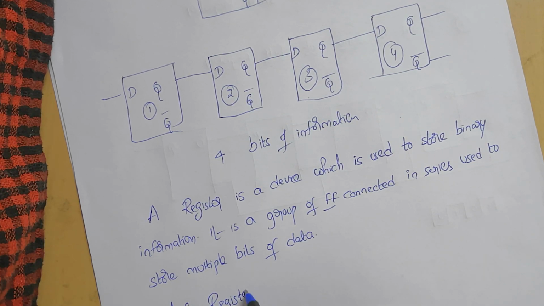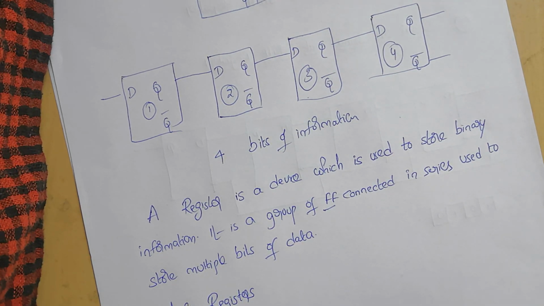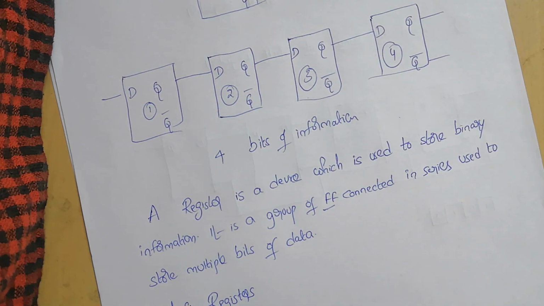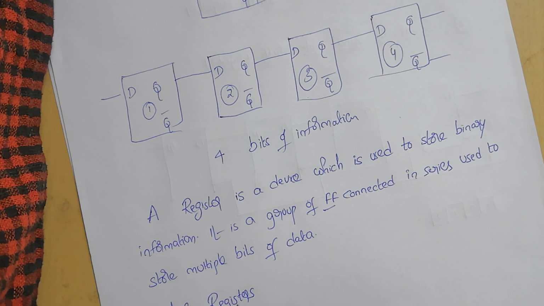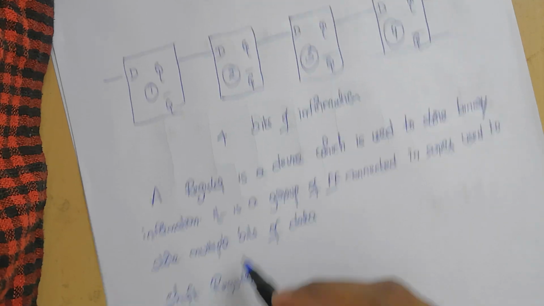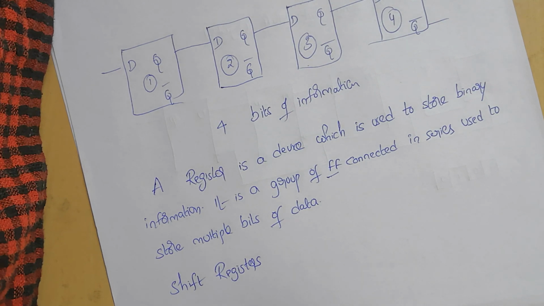A shift register is a group of flip-flops used to store multiple bits of data. So a register we may call a shift register.